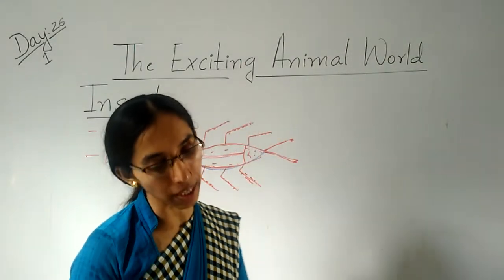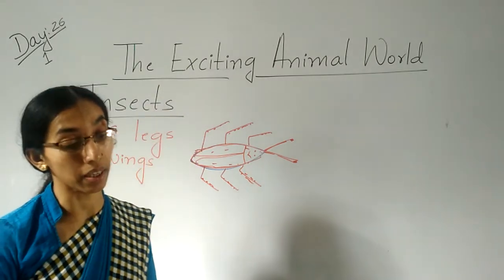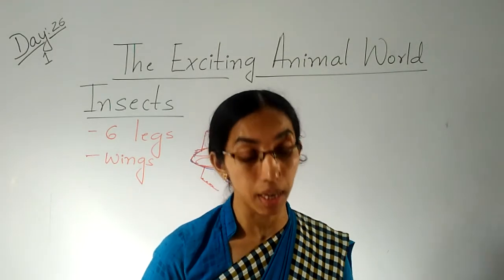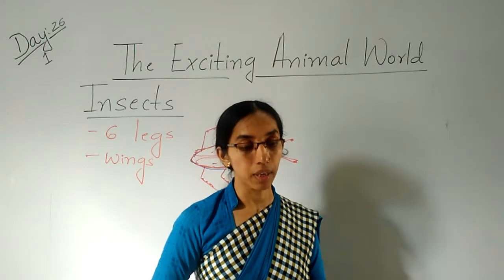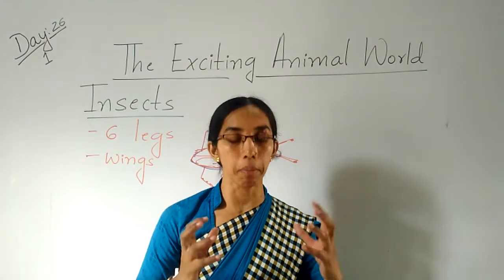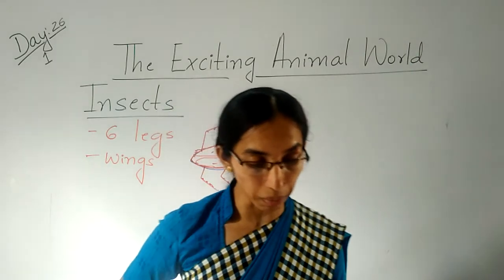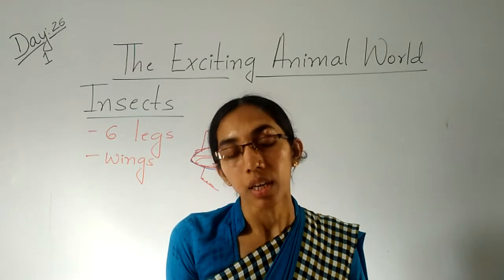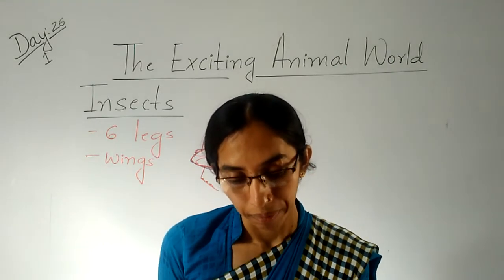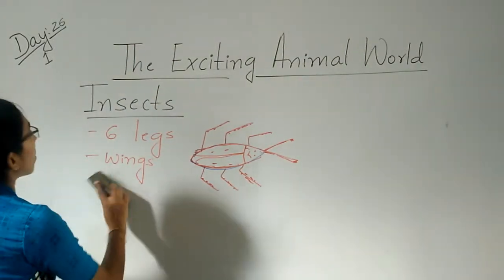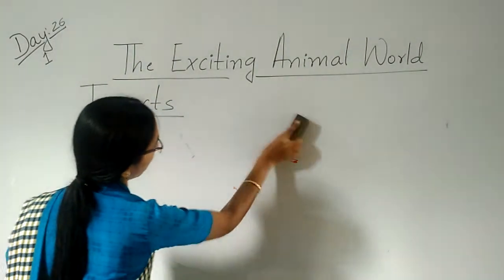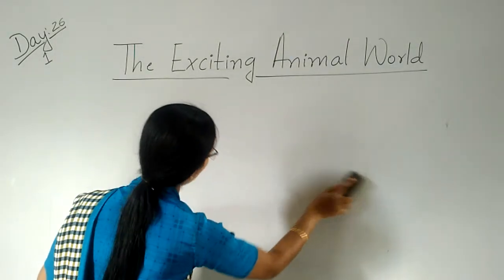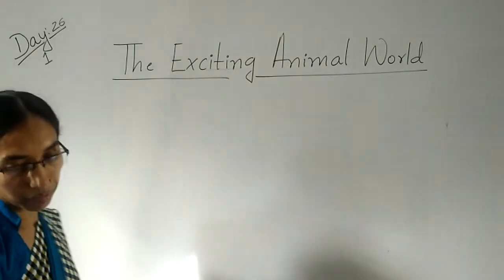Yeah, children. So now we'll see some animals that we keep on the farm. Those animals are very useful. They give us a number of things. So we must take care of all animals. We should not harm or kill any animals. Clear, children? This is about the insects. Now we finish. Now we do a small activity, children.